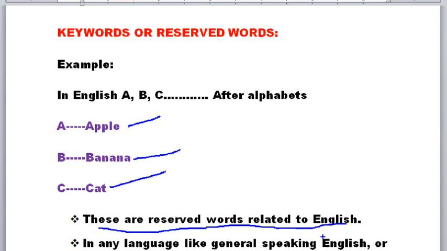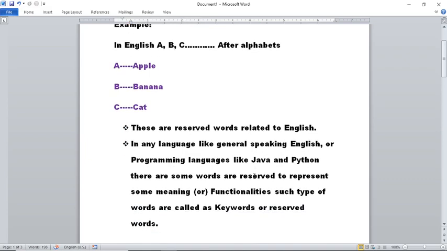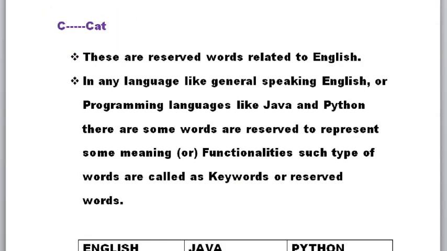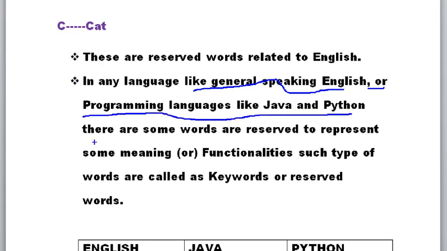So like this, if you observe in any language, like general speaking English or programming languages like Java and Python, there are some words reserved to represent some meaning or functionalities.